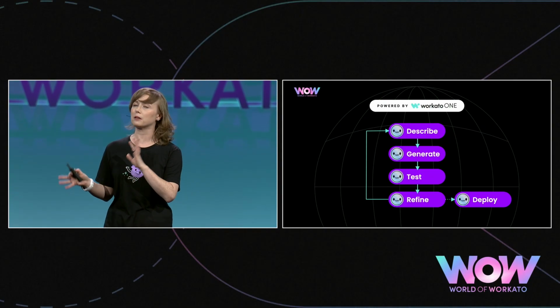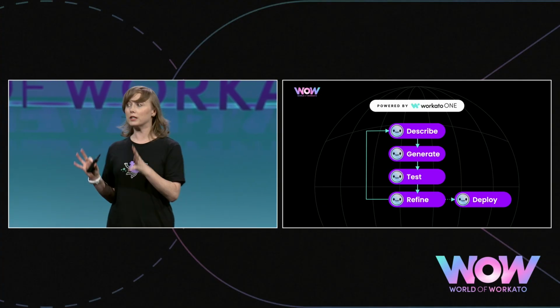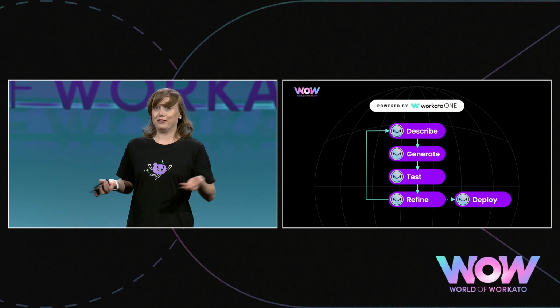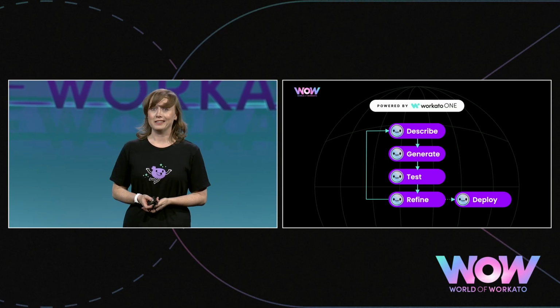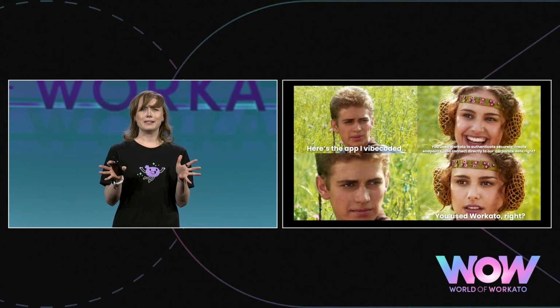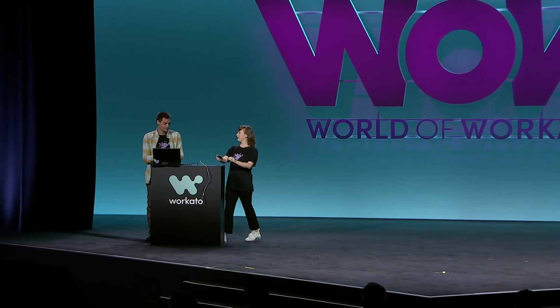So even if you're dealing with complex backends or routes or connectivity issues, or maybe you're really worried about security considerations if your developers are vibe coding, then you can keep the good vibes going and you don't have to wrestle with all of the setup. So let's see this in action. I've talked about it a lot, but Jasper's actually been vibe coding something that I'm really excited for you guys to see. All right, Jasper, what have you been vibing on?